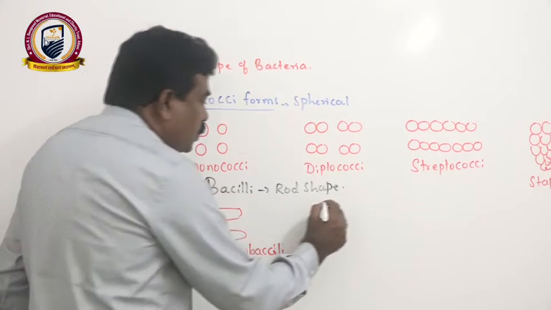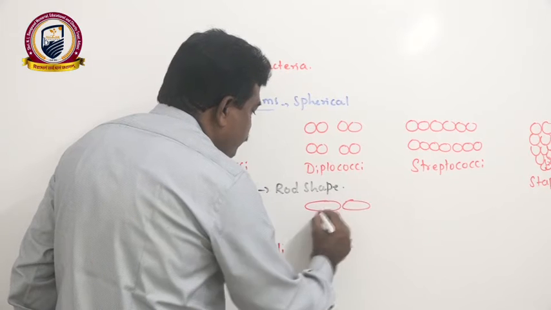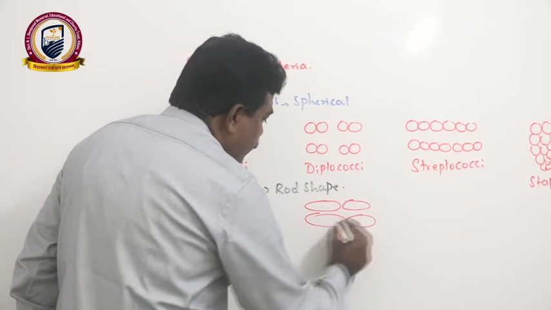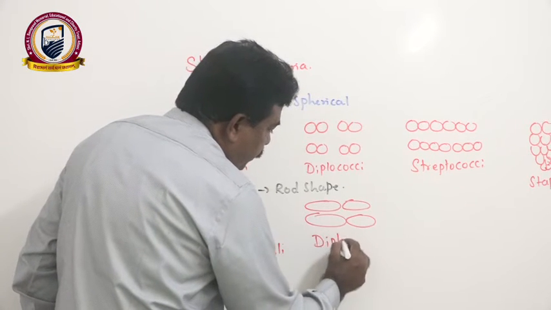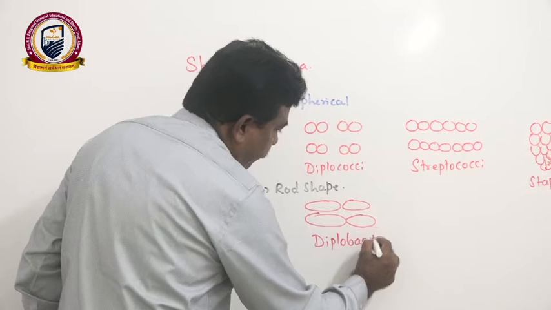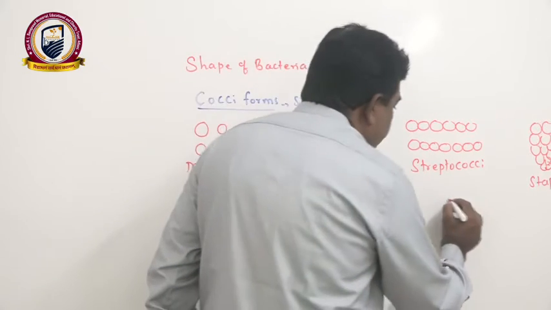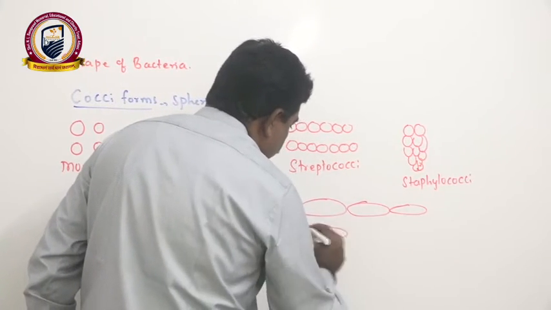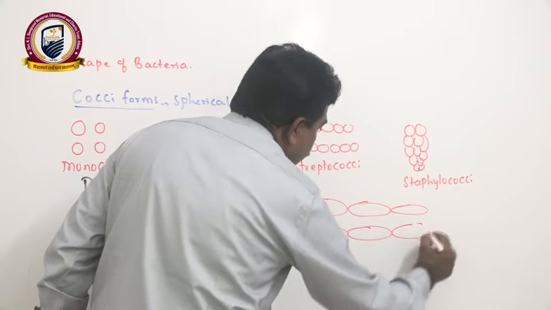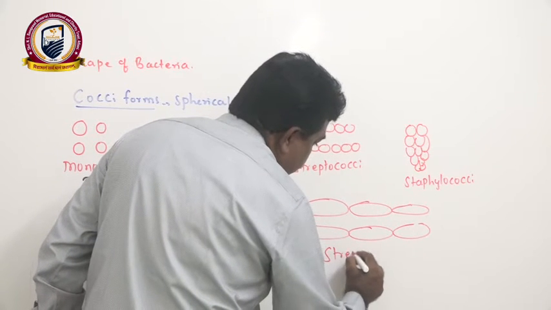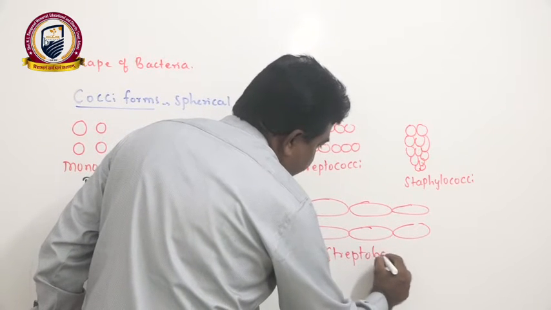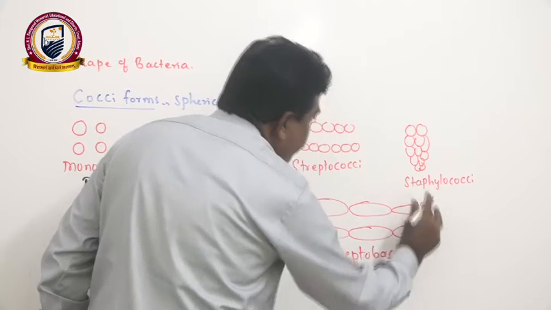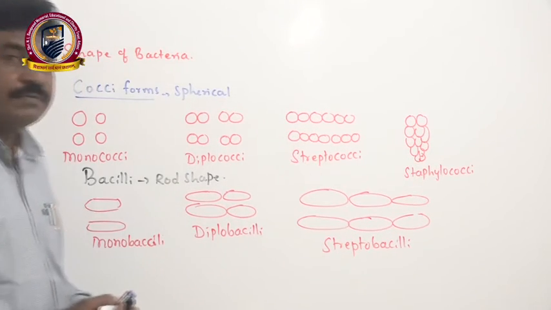If two rod-like bacteria are there, we call them diplobacilli. If rod-like structures form a chain, we call them streptobacilli forms. But there are no staphylobacilli forms at all.